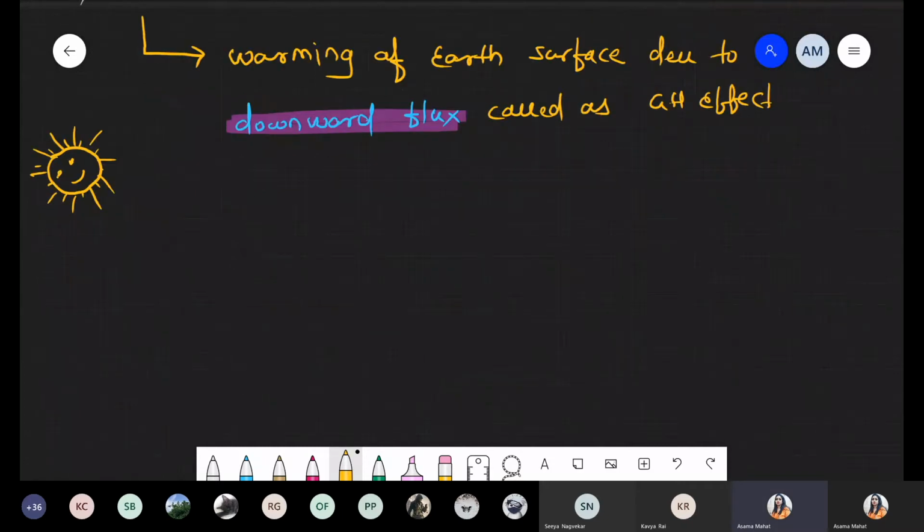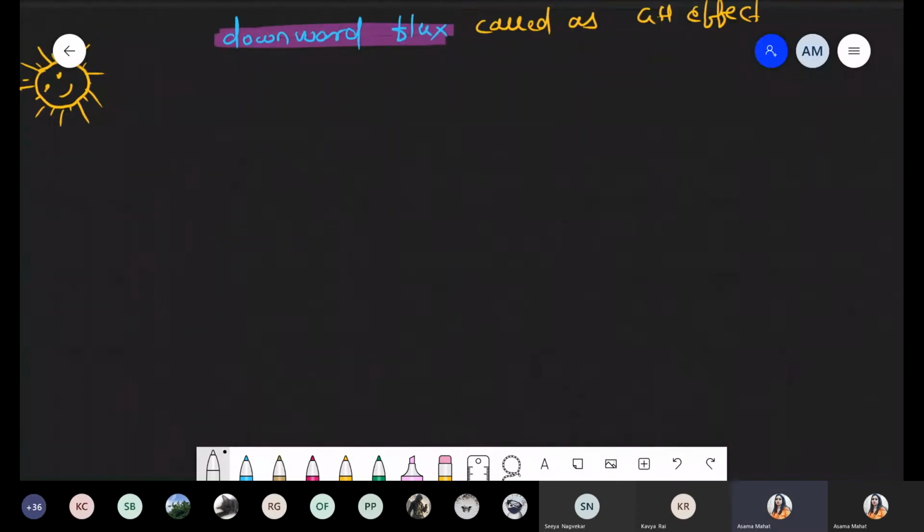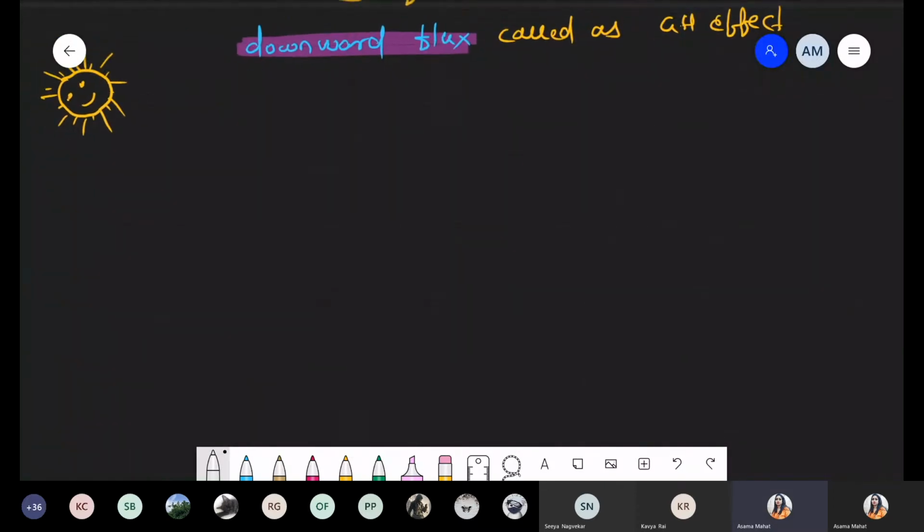We know that this is the normal process. So first of all, we draw one earth surface. Just focus on the earth surface. The sun is there, and now this is the earth surface. So I'm writing, this is the earth.